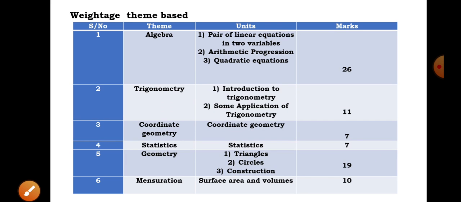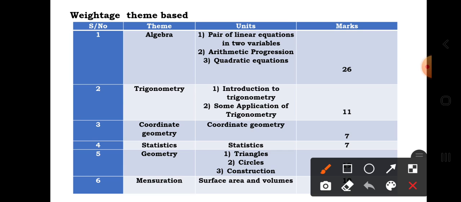So the last is the weightage of marks on a theme basis. Here the different units have been divided theme-wise. The first is algebra. In algebra you will have three units, that is pair of linear equations in two variables, arithmetic progression and quadratic equation.